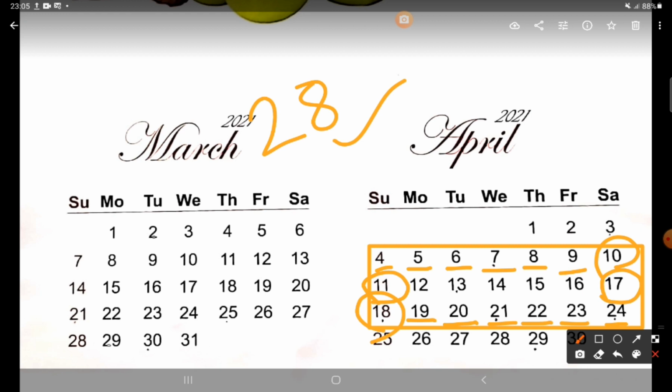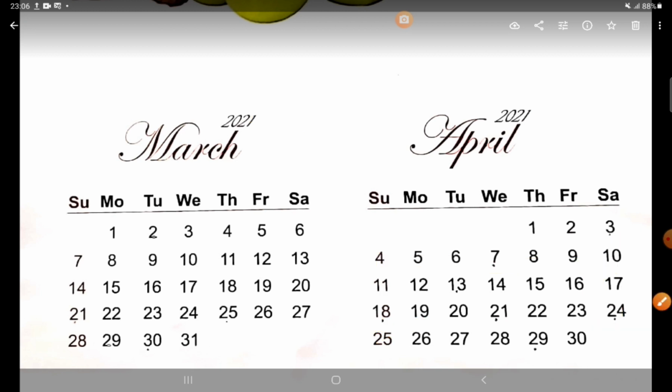So this way, if you go on adding the numbers given on the boundary, all these numbers given on the boundaries, in this way, whatever answer you get, all the answers will be the same. You will always get 28. So this was the last pattern. So today we have seen 4 patterns in calendars.